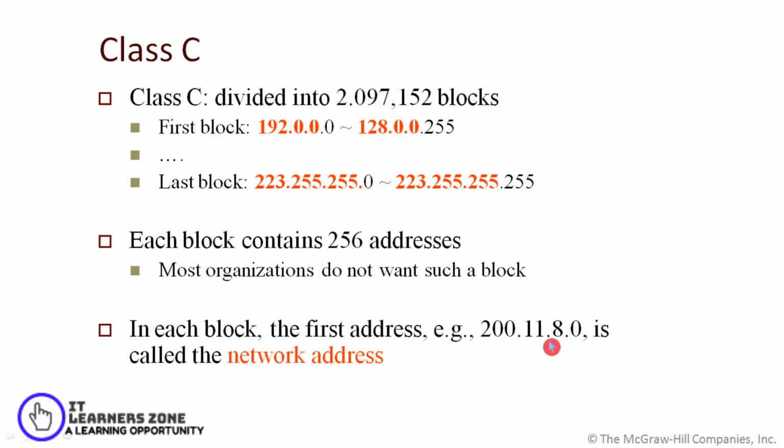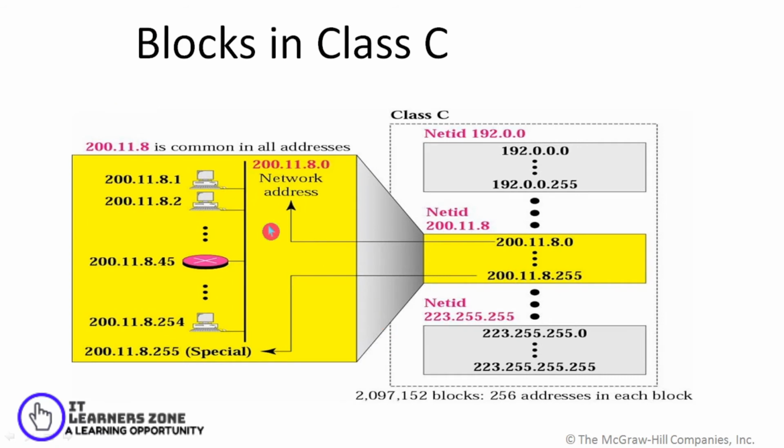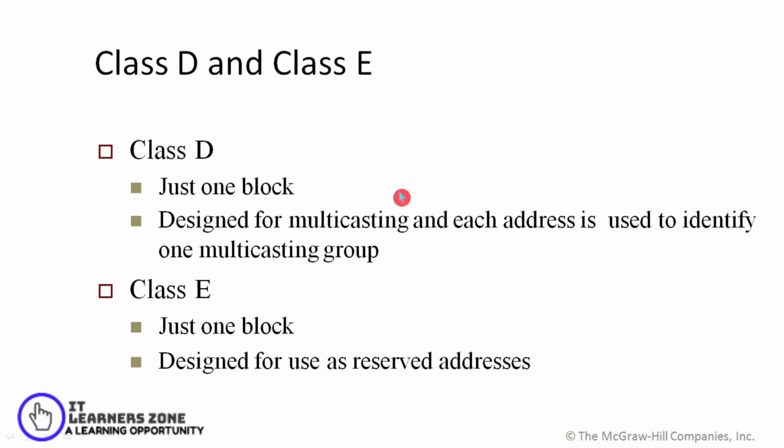In each block, the first address, basically the first 3 bytes, represents the network address. As we have seen already in class A, B and C, in a similar way here also we will be considering the first 3 bytes as the net ID and the last byte as the host ID. And we have already seen class D and class E addresses.